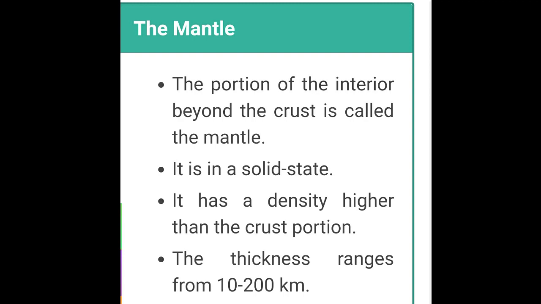This portion is in a solid state. It has a density higher than the crust. Compared to the density of the crust, the density of the mantle is quite higher. The thickness ranges from 10 to 200 kilometers. Earlier we learnt about the thickness of the crust, 0 to 100 kilometers.